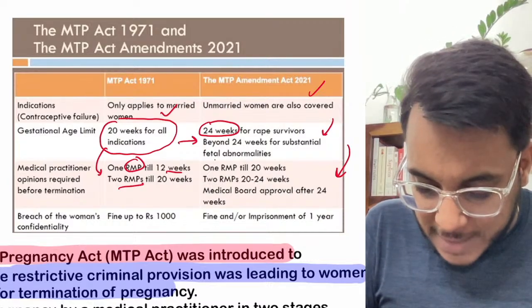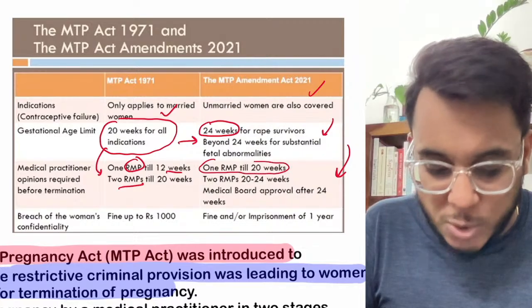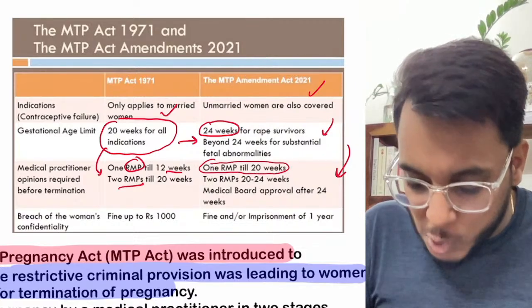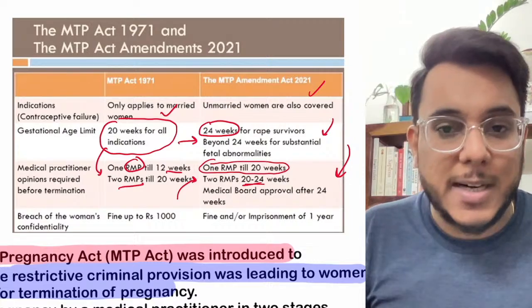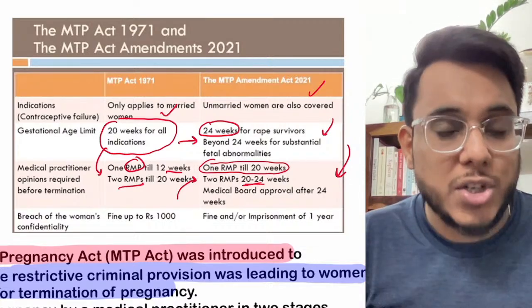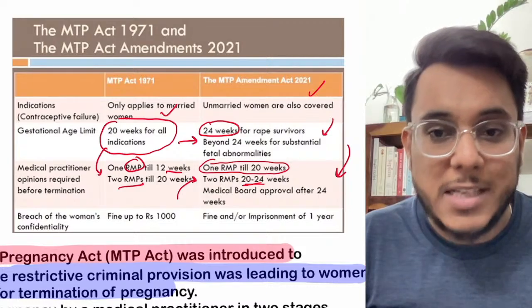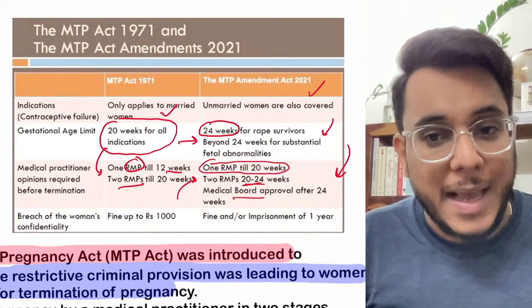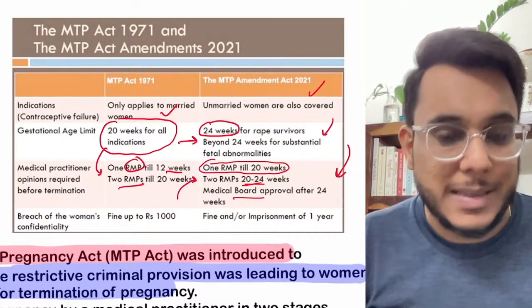So till 20 weeks, one registered medical practitioner's opinion is to be taken, and from 20 to 24 weeks, two registered medical practitioners' decision is to be taken. However, the abortion is also allowed after 24 weeks, but for that a medical board's approval has to be taken. Fine. So this is something that happened.